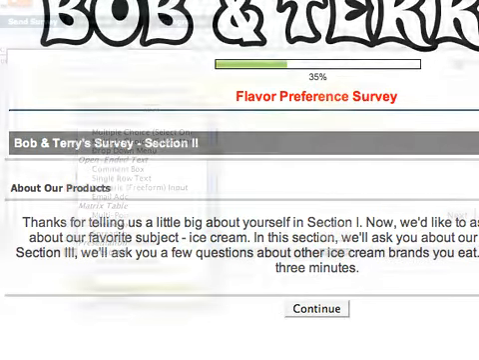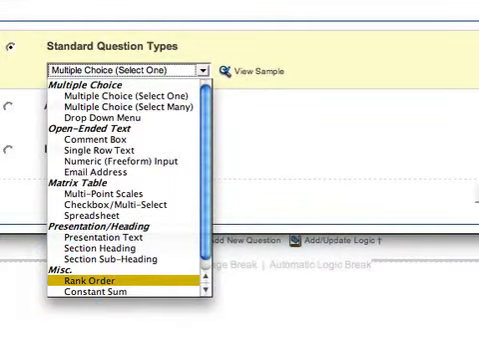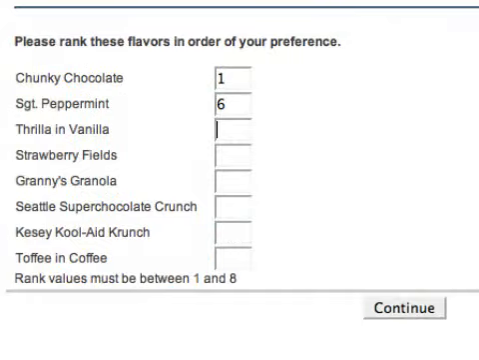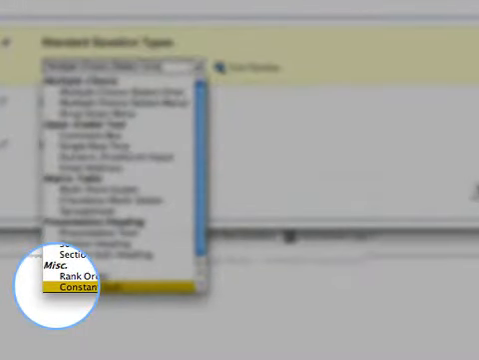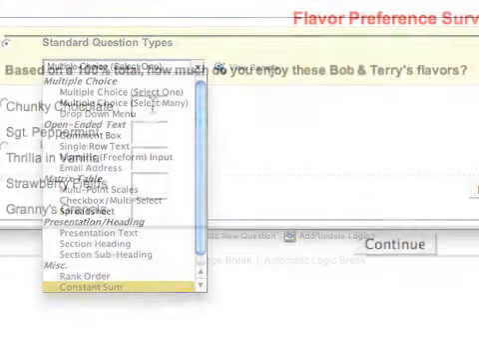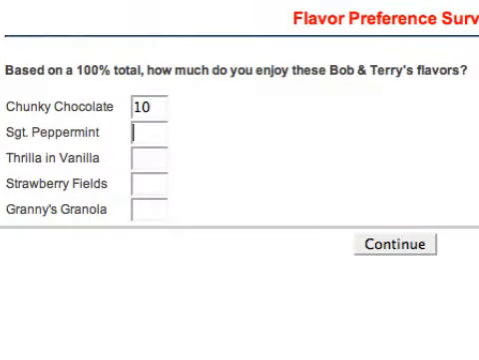Rank order sets a number of options for the respondent to numerically rank based on their liking, where QuestionPro's validation system will limit the respondent's choices to the numerical range. With the constant sum question type, respondents are asked to allocate 100 percentage points among a list of answers in order to demonstrate their level of interest.